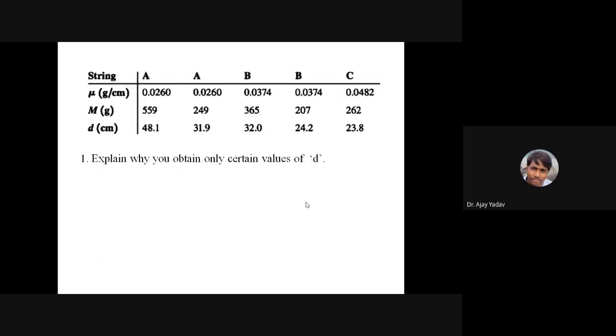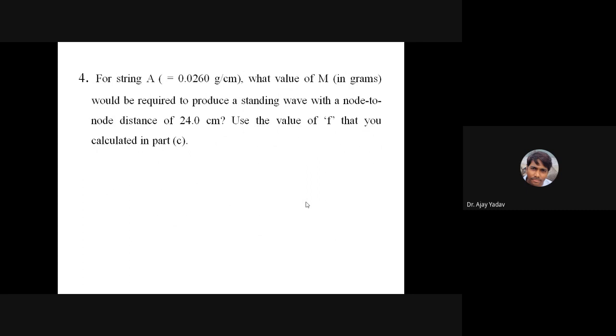I will show you the next slide also. There is one more aim. For string A, which was having the mass density as 0.0260 gram per centimeter, what value of capital M would be required to produce a standing wave with a node-to-node distance of 24 centimeters? Use the value of f that you already have calculated in part C.